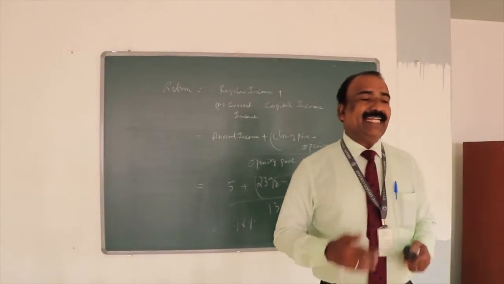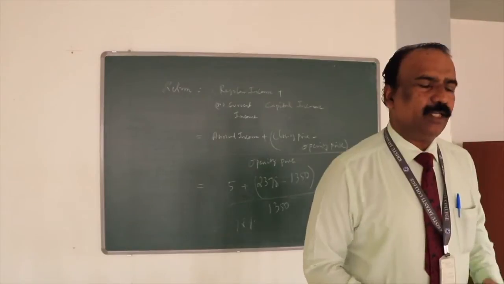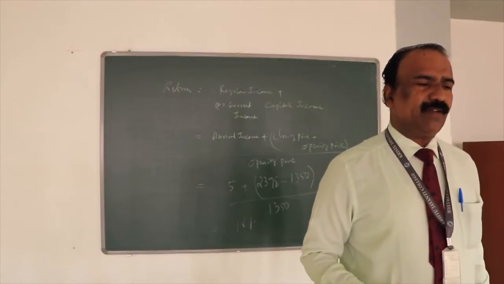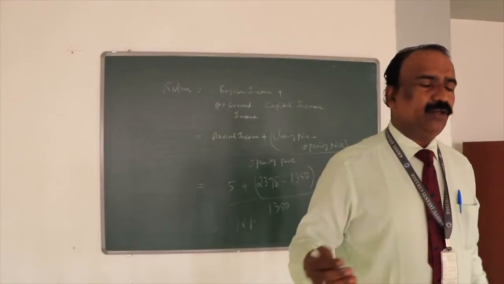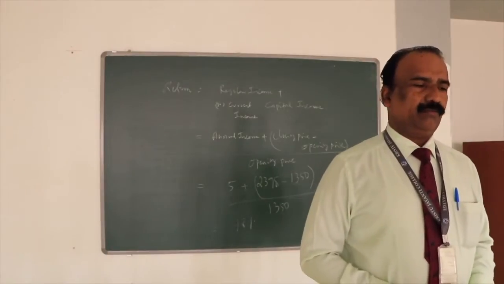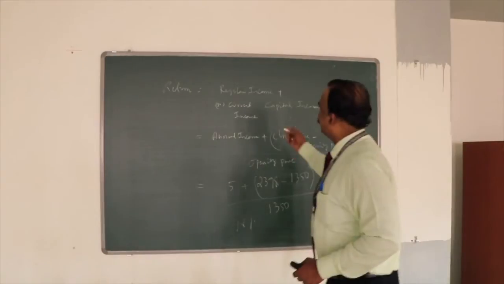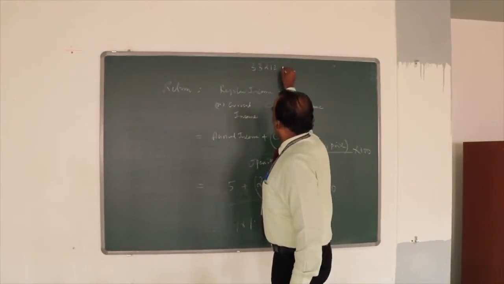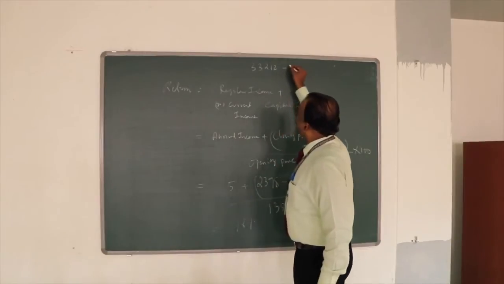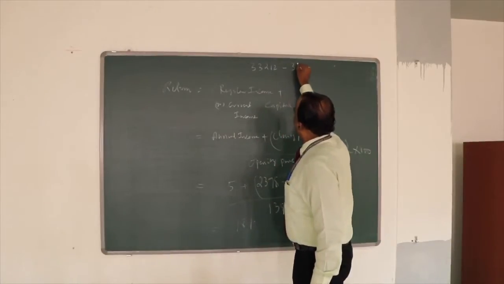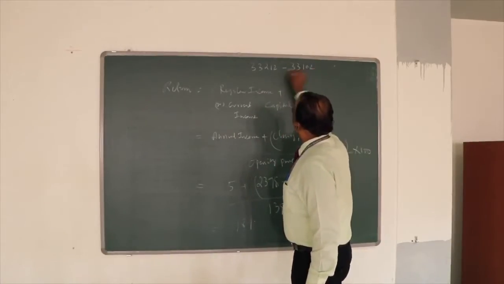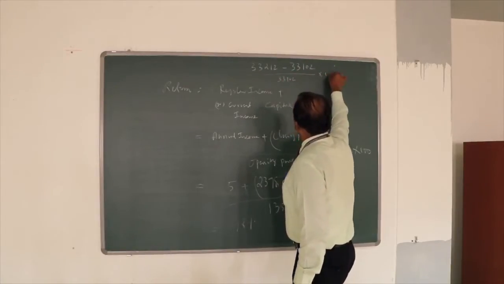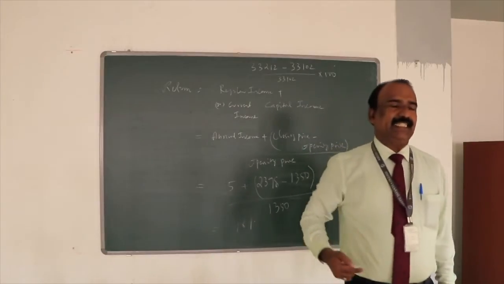Now, how do we calculate the index return? Closing index value minus opening index value, divided by opening index value, multiplied by 100, will give you the index return. So closing index value, say for example 33,212, minus the opening index value, say 33,102, multiplied by 100, will give you the index return.